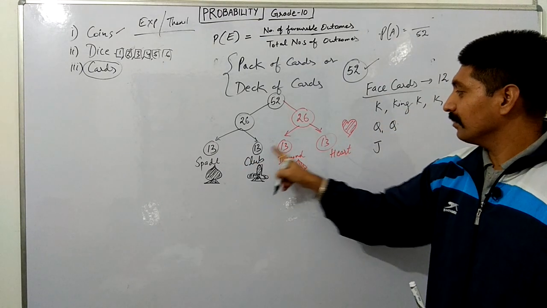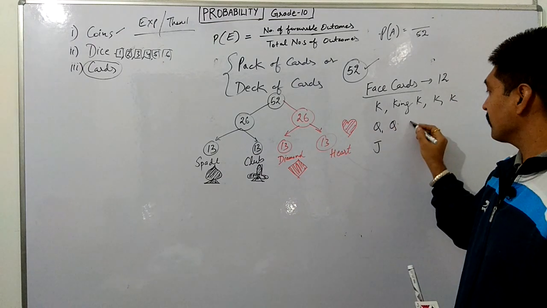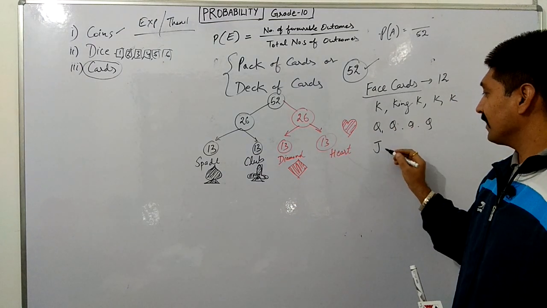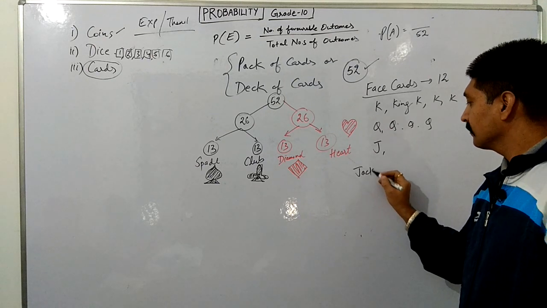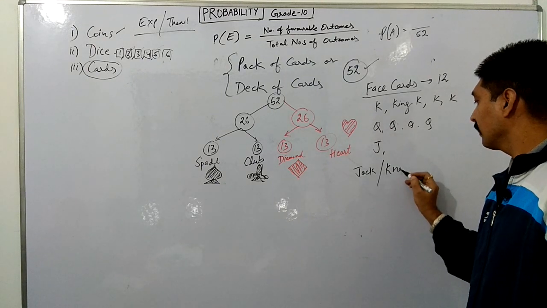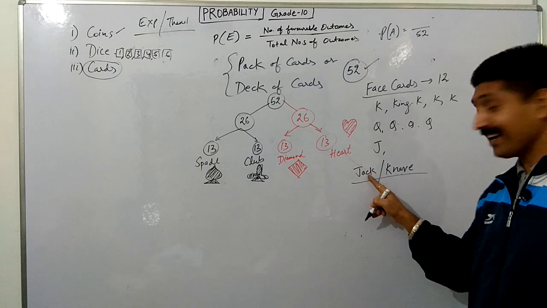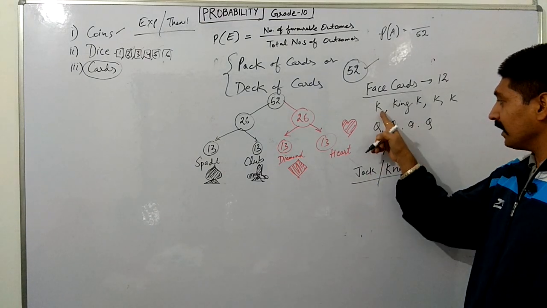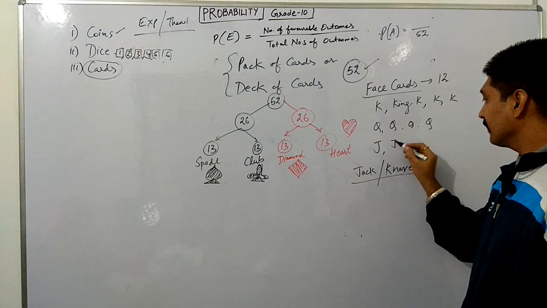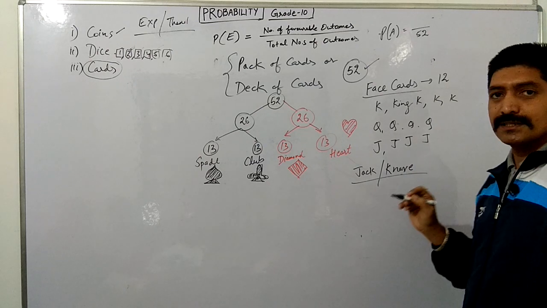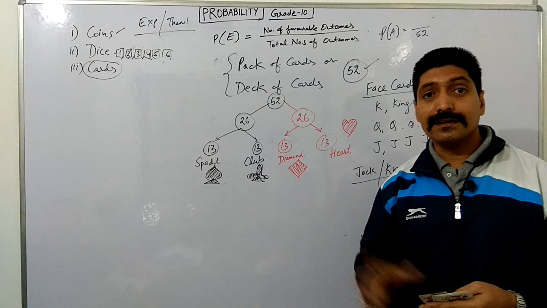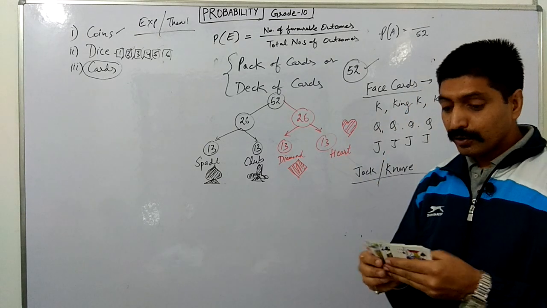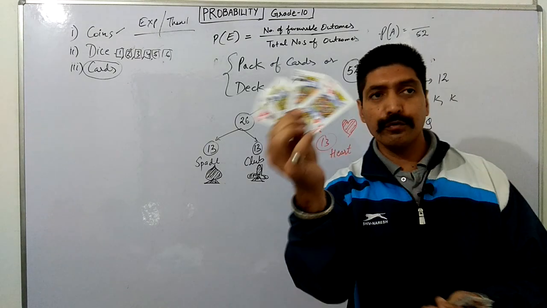Same, spade, club, diamond and heart. Queens, again we have 4 queens, and jack. Jack, sometimes we are saying knave also. Right? Jack or knave is one and the same thing. King, queen and jack. How many jacks do we have? 4 jacks. So these cards are called face cards. If I am talking about king, how many kings do we have? 4 kings.